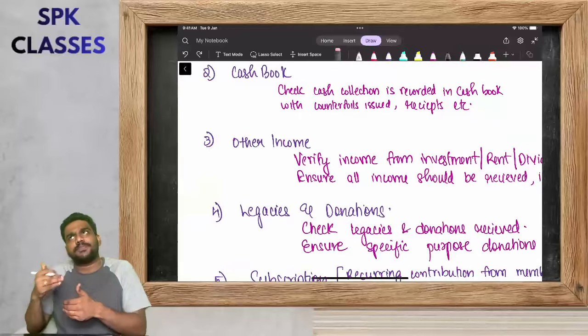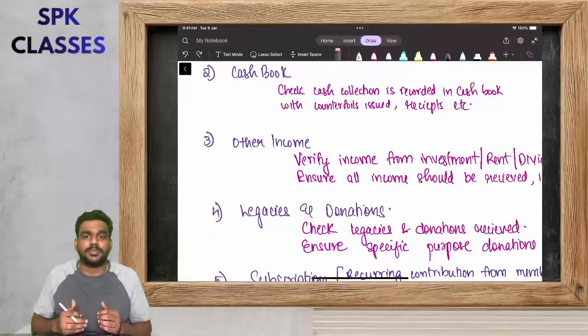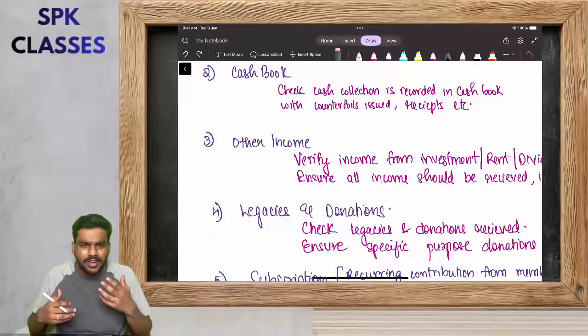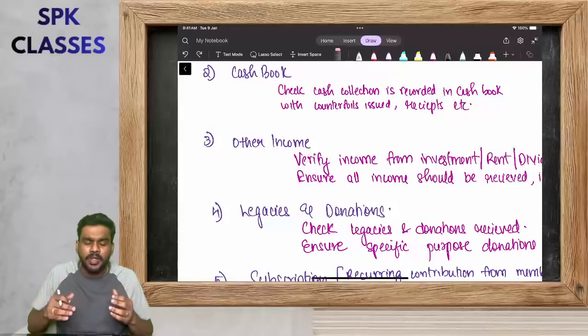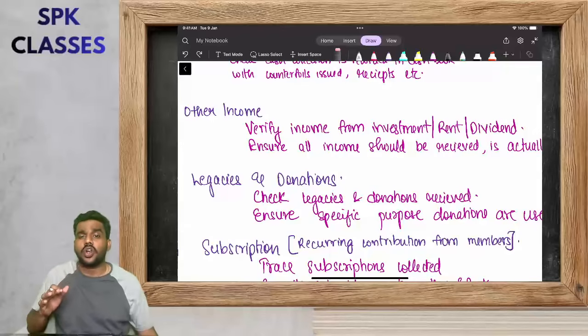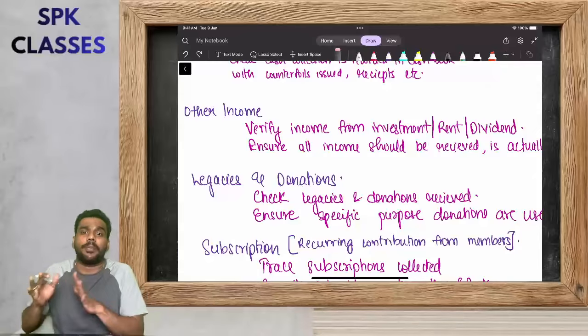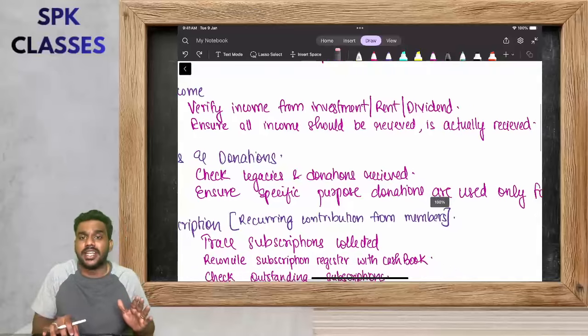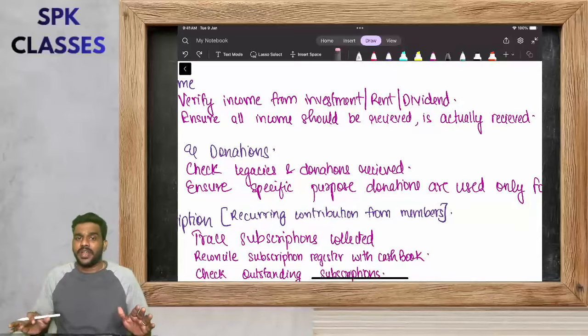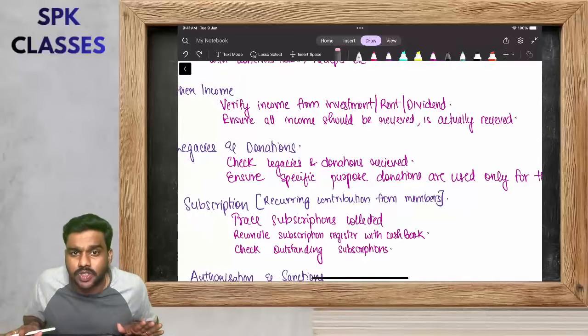Now, apart from this patient's income, what are the other income of the hospital? Other income includes the income from investment, the rental income, the dividend income. As an auditor, we have to ensure all the other income that a hospital is supposed to receive has been properly received. Ensure all the income that should be received is actually received.